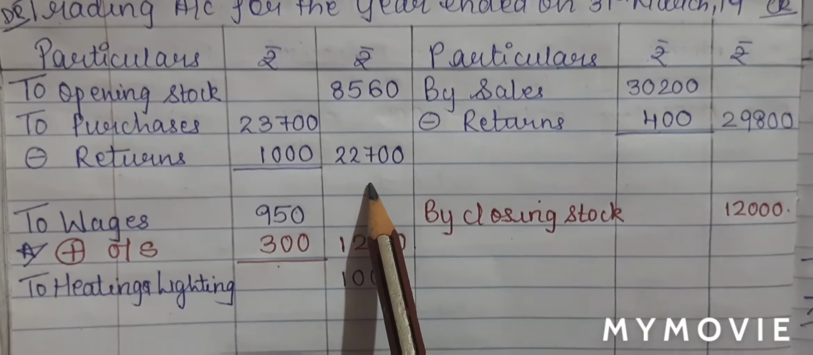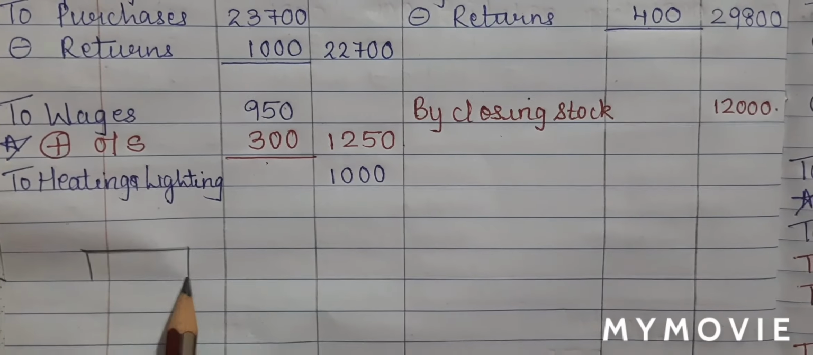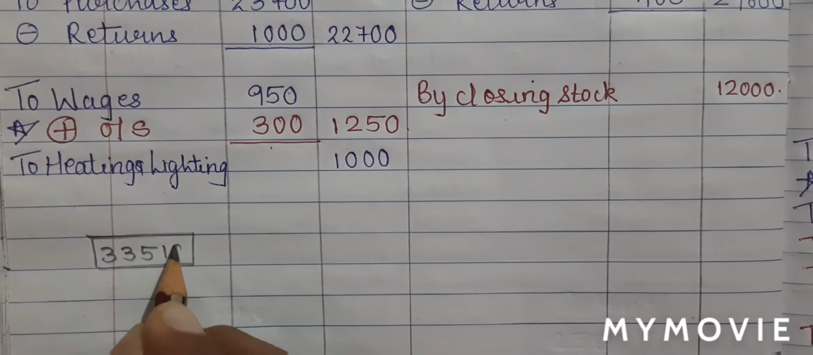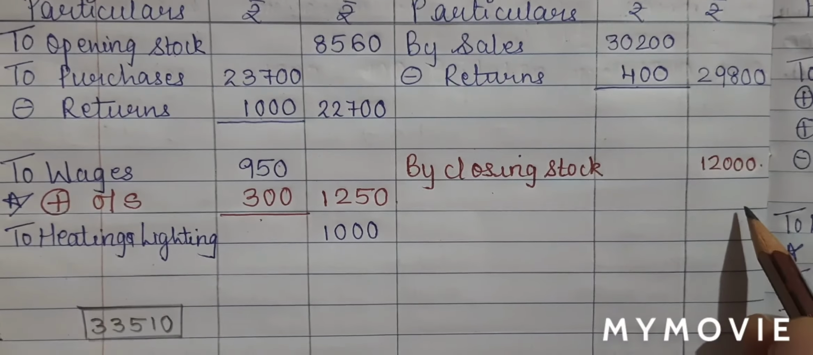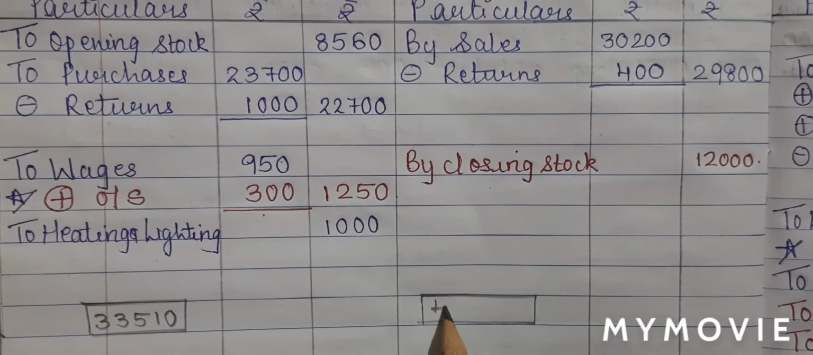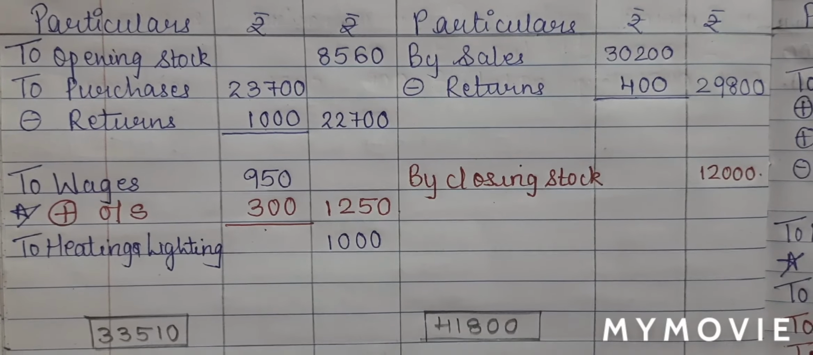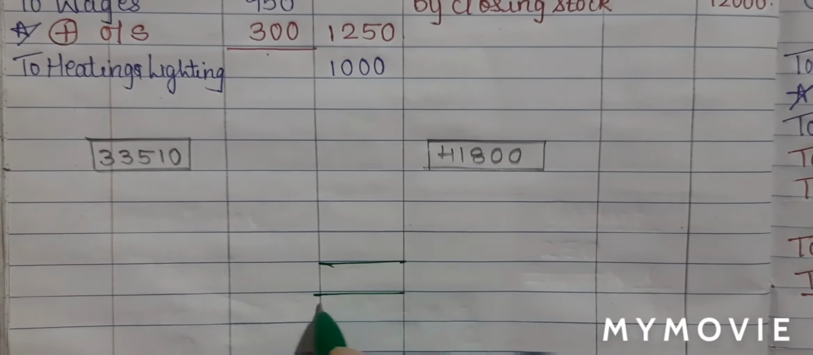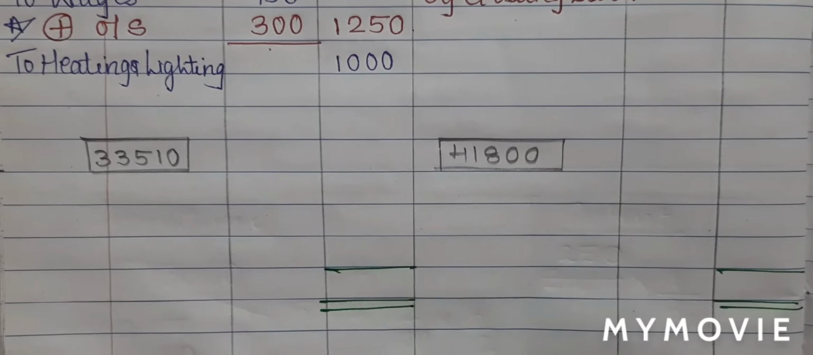First we will total up all our debit amount. So when we calculate our debit amount, I get a total of 33,510 rupees. I will now total my credit amount. When I total my credit amount, I get a total of 41,800. Now we will follow the ledger format. Double underline on both the sides. Bigger total to be written on both the sides.